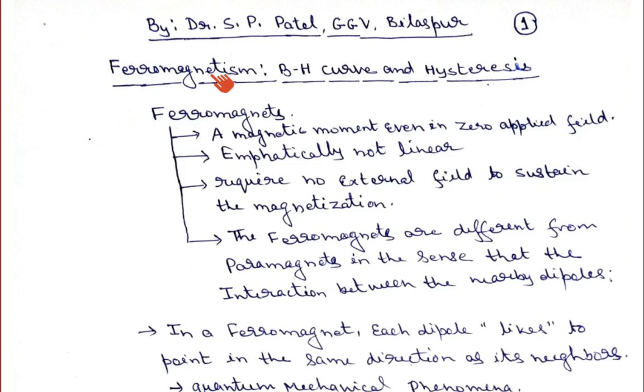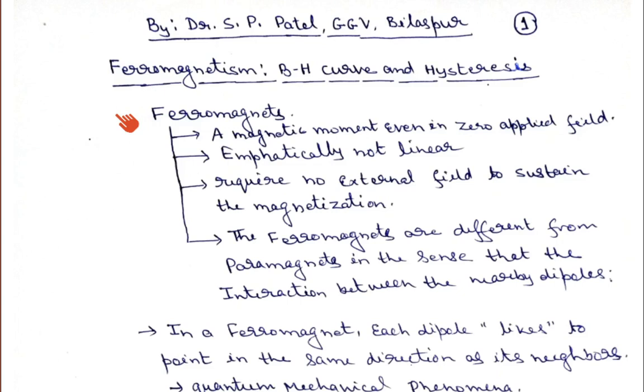In case of matter, each matter is composed of an atom, and within an atom the electron is revolving around the nucleus. Because of the revolution of the electron around the nucleus, that is giving a tiny current, and this current is circular in nature. So the circular current flowing in a matter can be assumed as a magnetic dipole moment due to a circular current loop. Similarly, the electron is also spinning on its axis. We have learned that a spinning sphere can be assumed as a dipole moment, so the electron spin also gives a type of magnetic dipole moment.